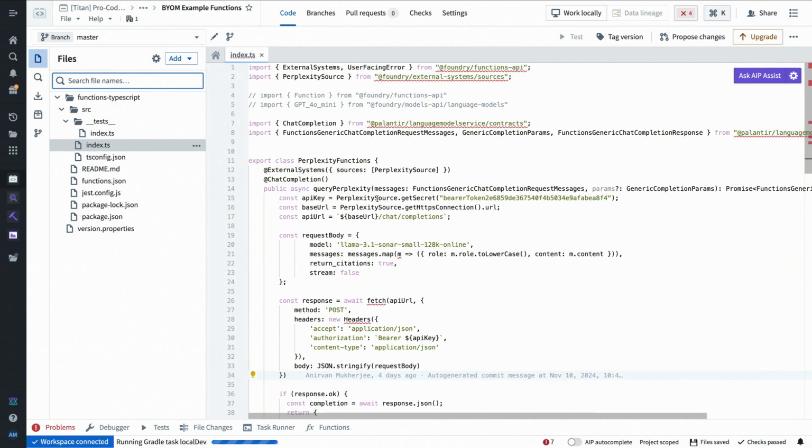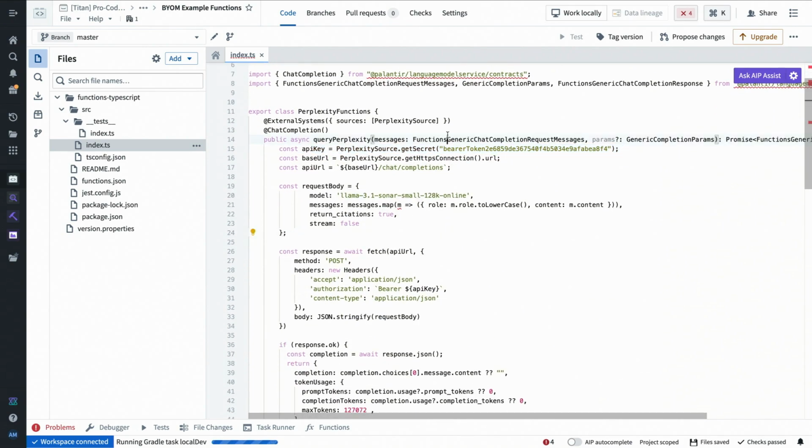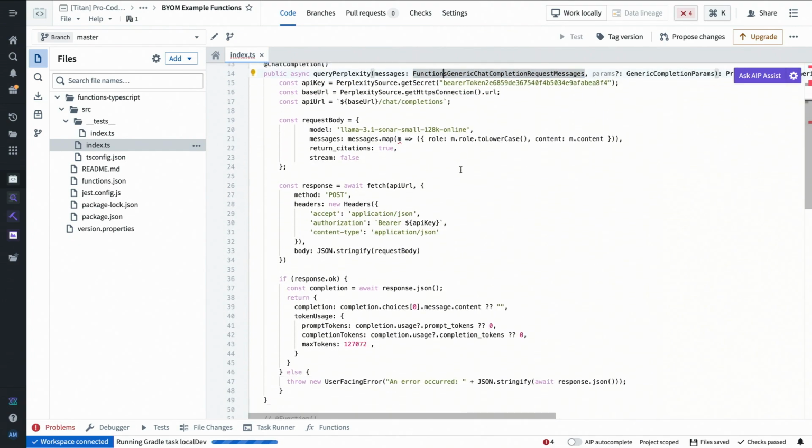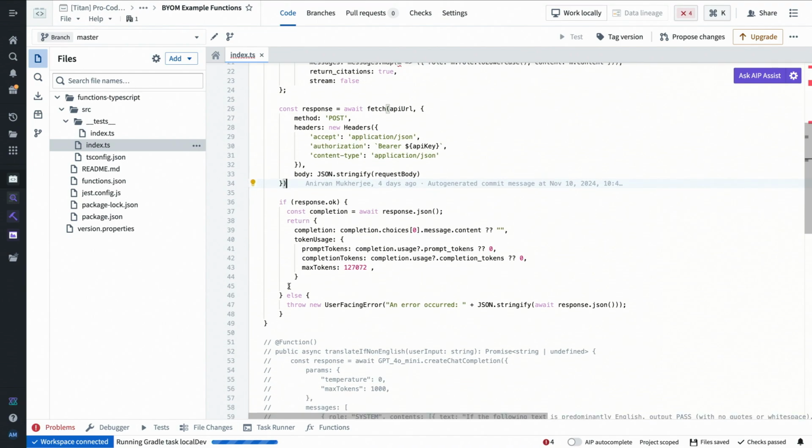So, what do we do? We are pulling our token off of our Perplexity source. It's being kept securely. We are meeting the strongly typed bindings of this interface, and we'll just make a REST request to this endpoint, and that's just using the standard TypeScript tools for this. This is just exactly standard fetch.